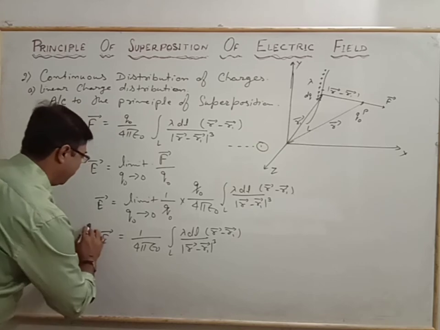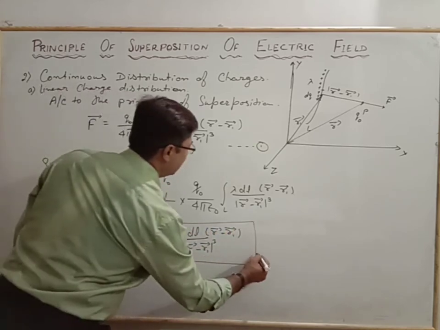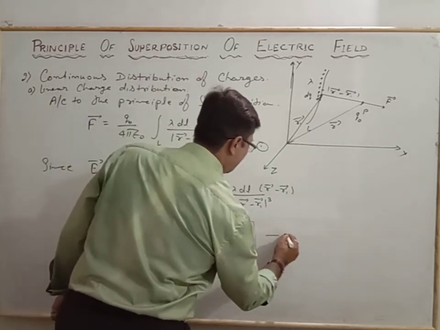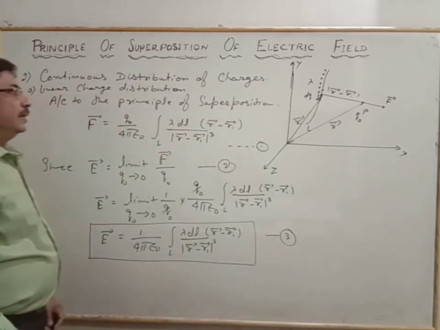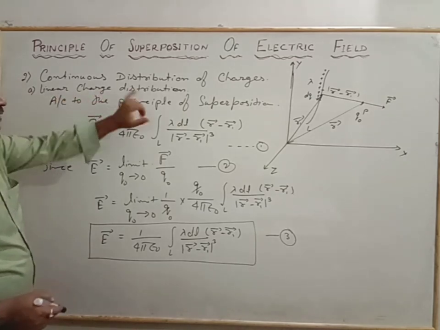And this is the electric field due to the linear charge distribution, and let it be the equation 2. Here it is the equation 3. So first we observe the arrangement is linear charge distribution.